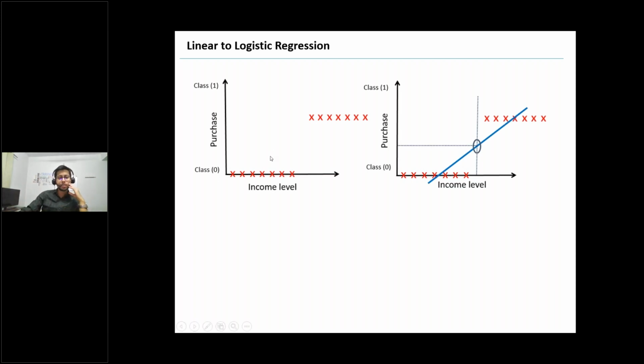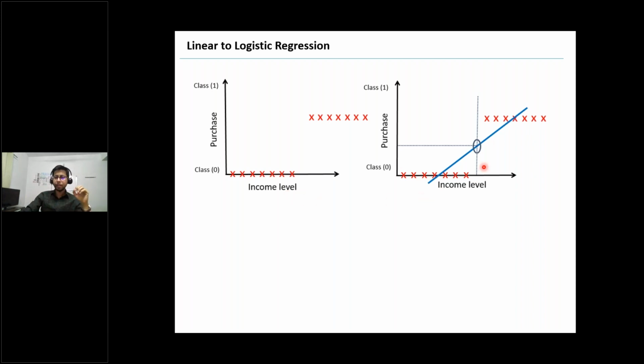Suppose we have data of different income levels. Different people have different income levels, and we plotted that data. On the x-axis we have income level, and on the y-axis we have purchase behavior. Based on income level, people will buy certain items, whether a costlier item or a cheaper item. This all depends on the income level.